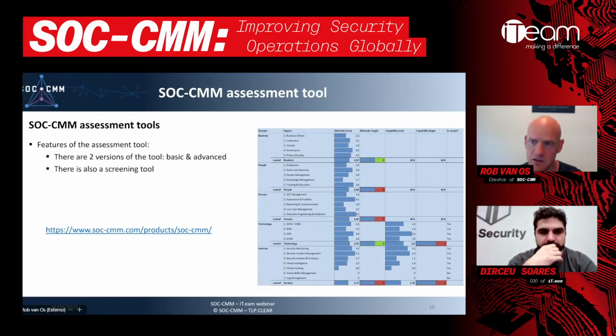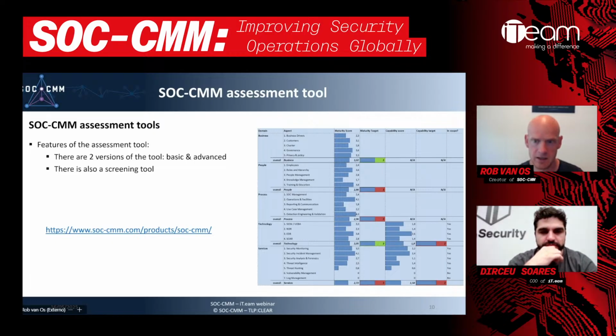That's our maturity target. We can do the same for capability, but of course, as explained earlier on, capability only applies to the technology and services domain. We can scope out certain services. As you can see, vulnerability management and log management here are both scoped out from the services domain. For the rest, we've got all the technologies and all the other services in scope of our assessment.